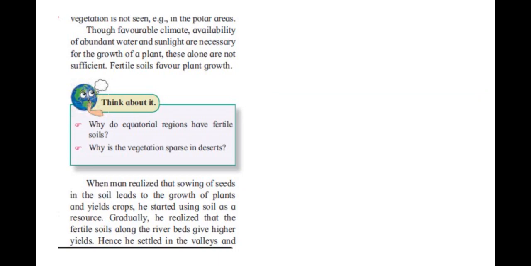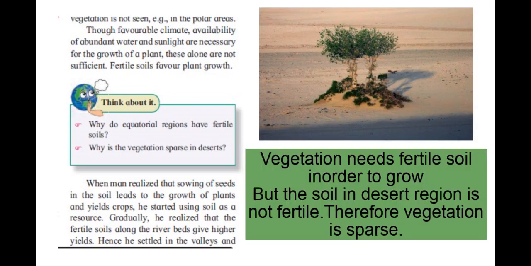Next we have a question. Why is the vegetation scanty in deserts? Vegetation needs fertile soil in order to grow. As the soil in desert regions is not fertile, vegetation is sparse in the desert region.